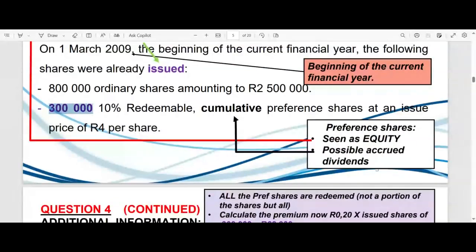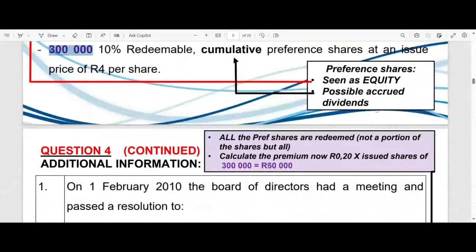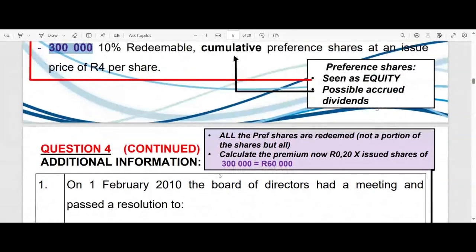So now we know that premium, we can already jot this down on our rough work piece of paper here. It means that premium is going to amount to 300,000 shares multiplied by 20 cents per share. There I've given you that little calculation. That gives us 60,000 rands, right?